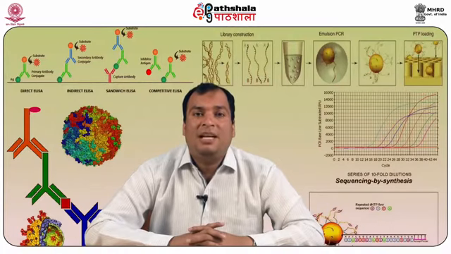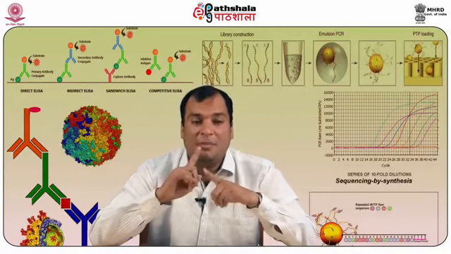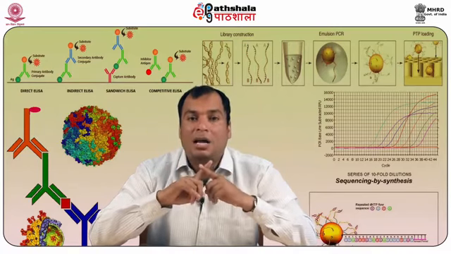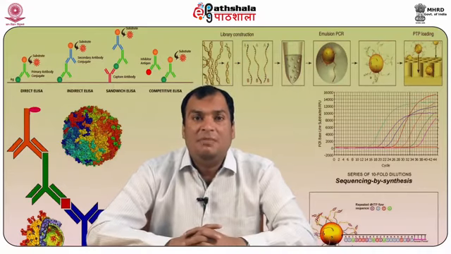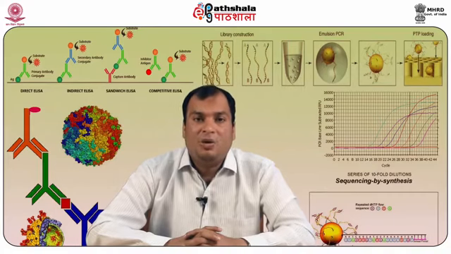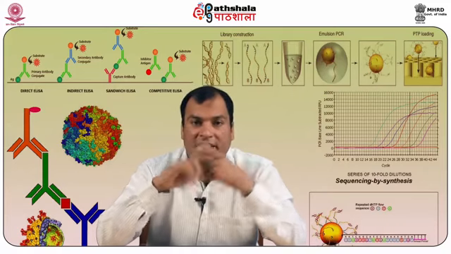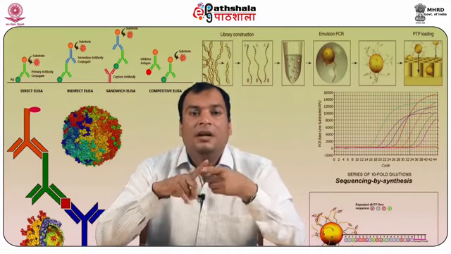Now I am coming to polynucleotide kinases. The enzyme polynucleotide kinase catalyzes the transfer of the gamma phosphate of ATP to the 5' end of polynucleotides. This enzyme has a major role in animal cell biotechnology in preparing DNA fragments for ligation if they lack 5' phosphates.